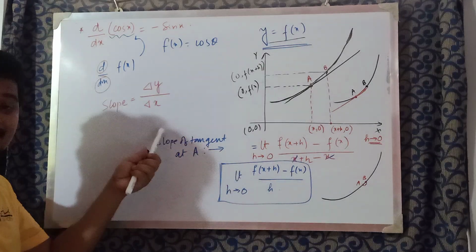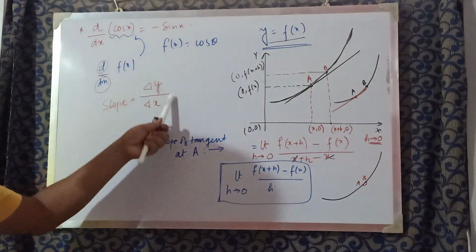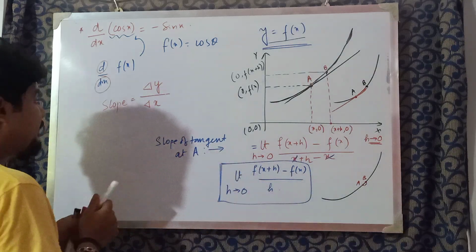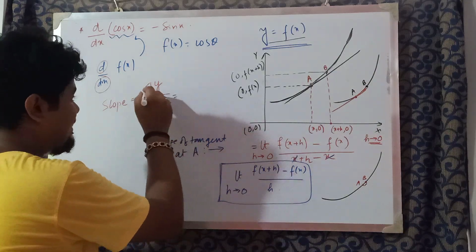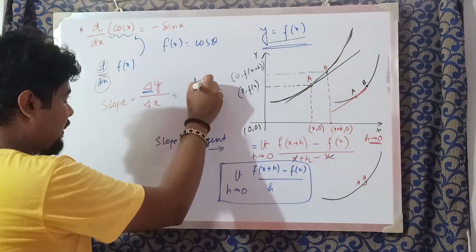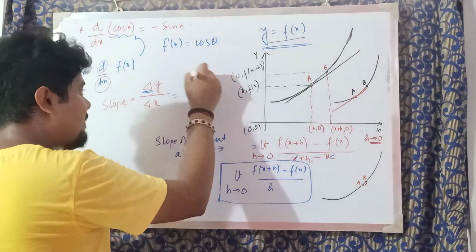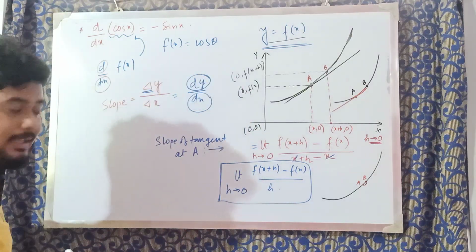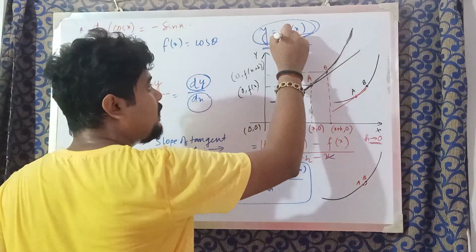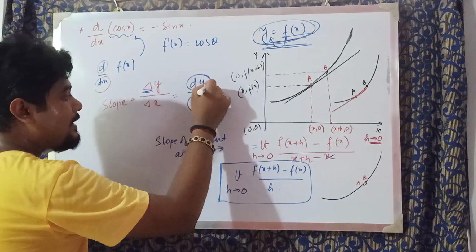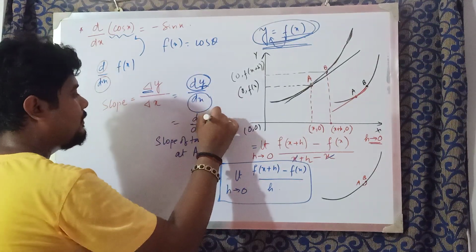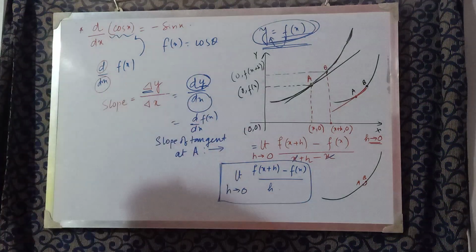Now when these changes are infinitesimally small, then we replace this delta by d, so dy dx means change in y by change in x. Initially I wrote y is equal to f of x, that is, the function is stored in another variable y. So y means the function itself, that is d dx of f of x. This is the way it is written.